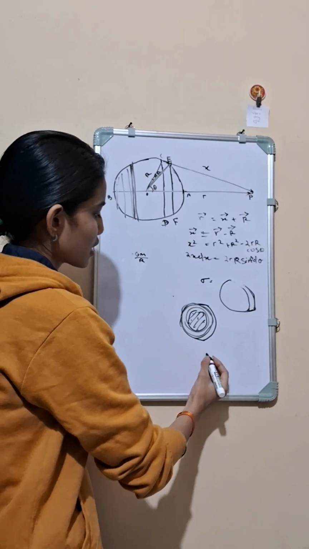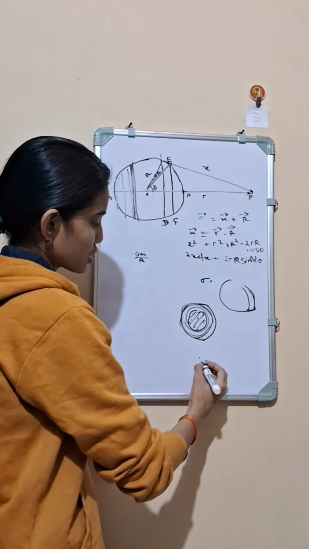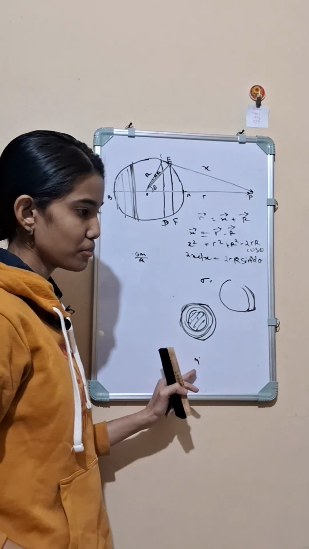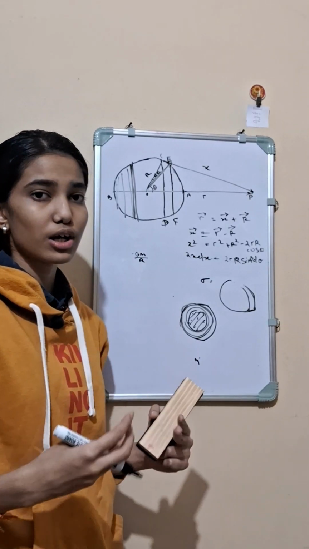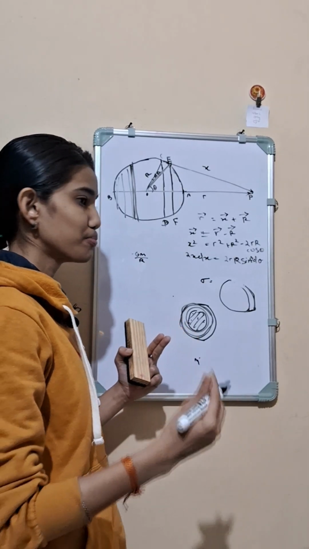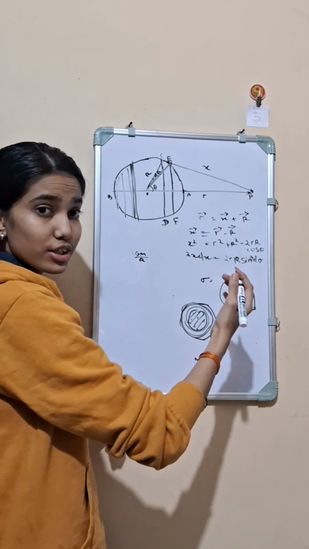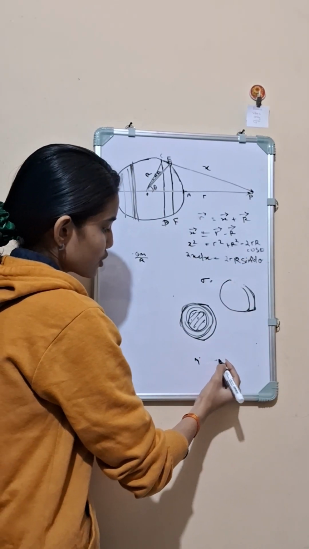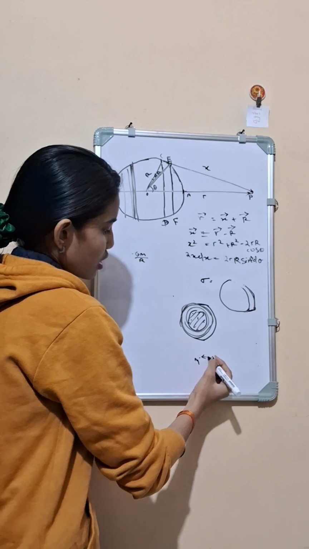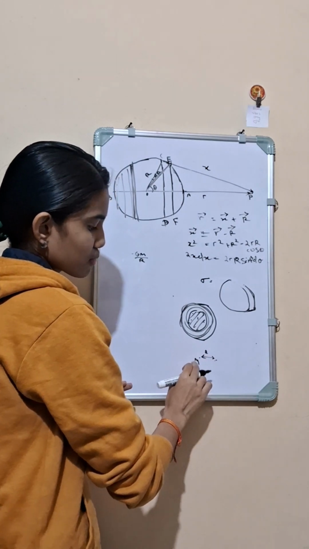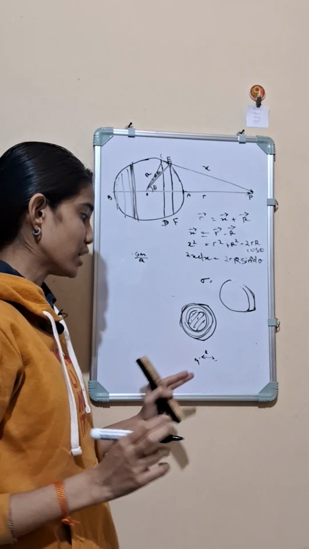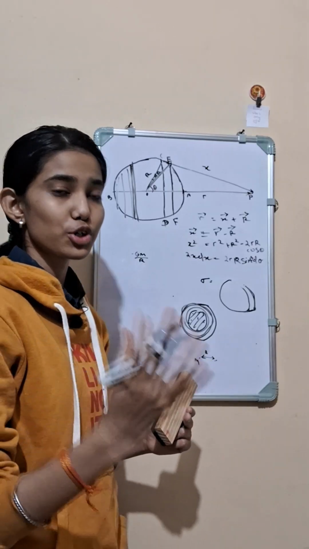So suppose this is a point mass, capital M is here. The amount of work done per unit mass required to take a mass from infinite distance to a particular orientation, suppose at a distance capital R from the capital M mass, is the potential.